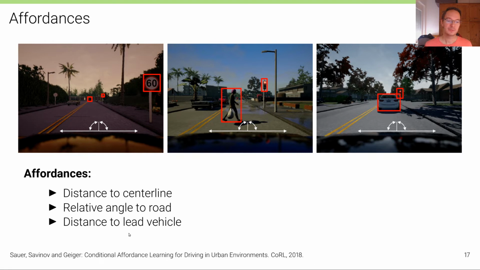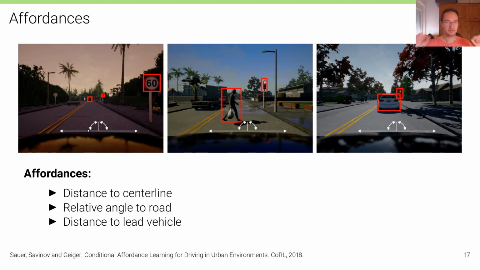In our conditional affordance learning approach, we utilized only 6 different affordances. We used the distance to the center line and the relative angle to the road in order to implement a steering controller. These 2 things are almost always needed in order to safely and comfortably steer the vehicle to the center of the road. You need to know how far are you from the center line. The center line is in the middle of the road.